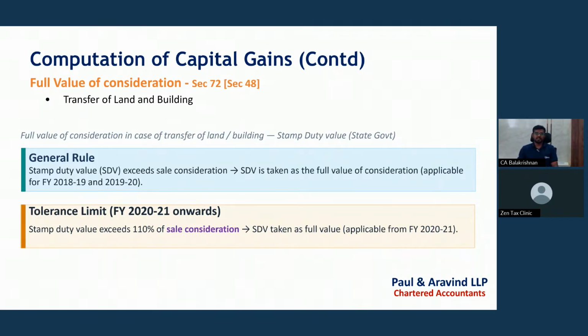As I said earlier, the general rule is that the stamp duty value exceeds the sale consideration. This is before financial year 18-19. This is applicable for the financial year 18-19 and onwards. From financial year 2021 onwards, there's 10%. That difference is given in the Income Tax Act.